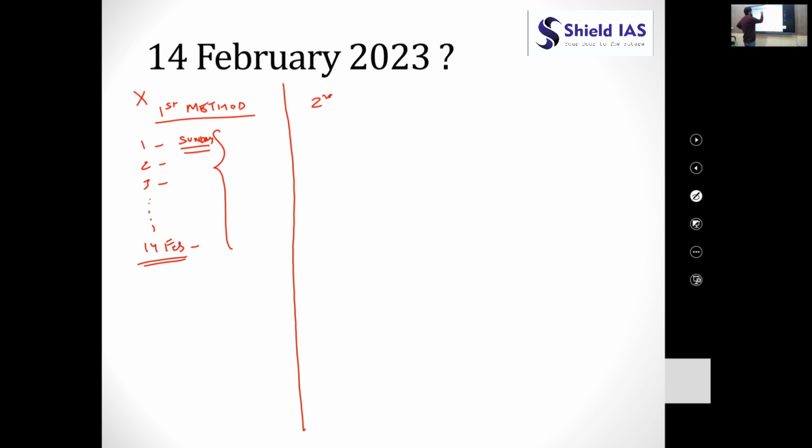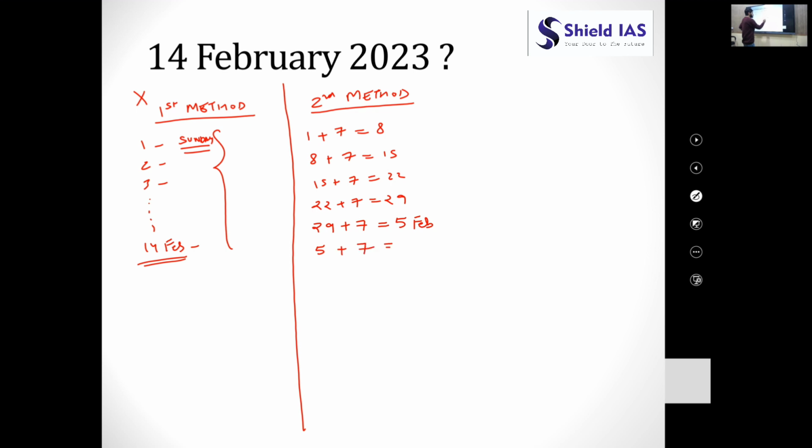The second method that we have discussed is an improvement on the first method, in which we will reach 14th February by doing this. 29 plus 7, what will be this? 29 plus 2 would be 31, and 31 plus 1 would be 1, and then it would be 5. 5 plus 7 would be 12.